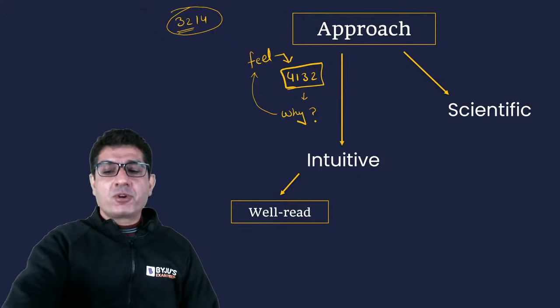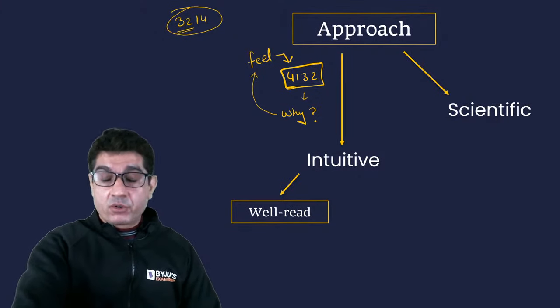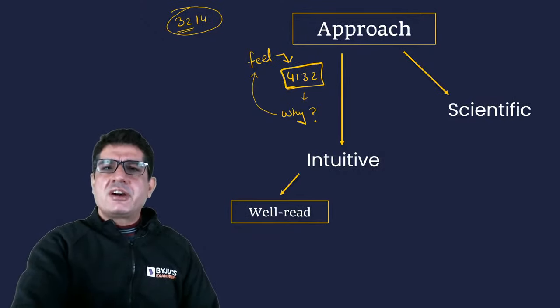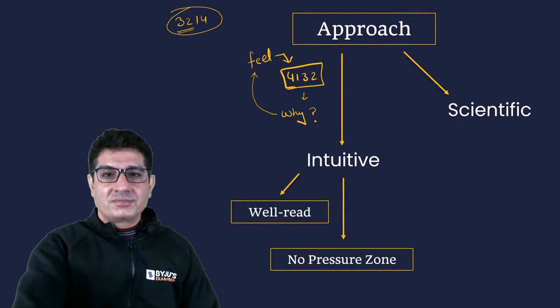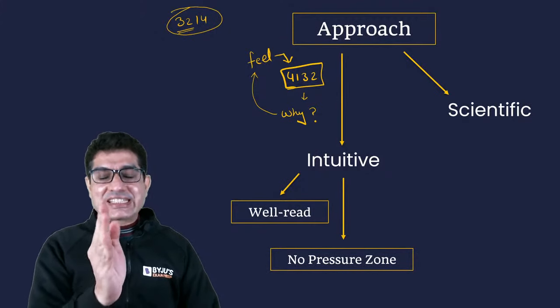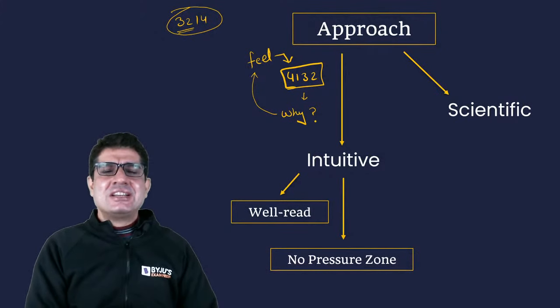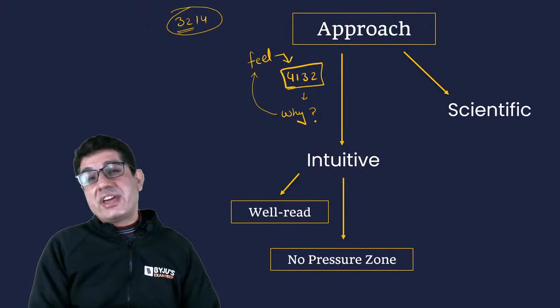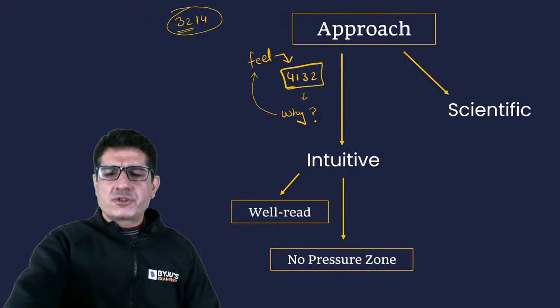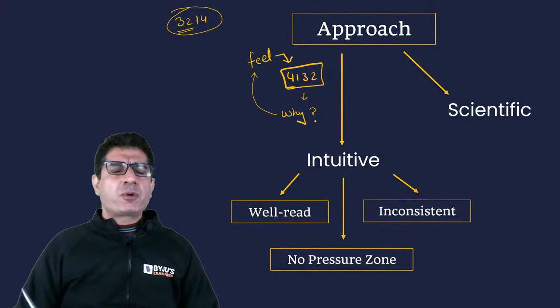So the intuitive approach works only when you don't have pressure. But when you sit down to write your actual exam, you are in a pressure zone. So this intuitive approach may not be very useful there in the examination hall. And the third issue is that the intuitive approach is inconsistent.